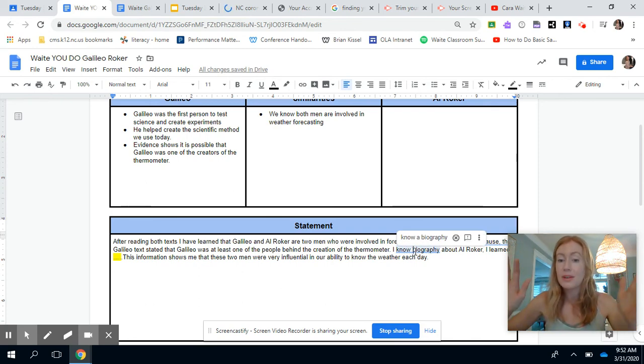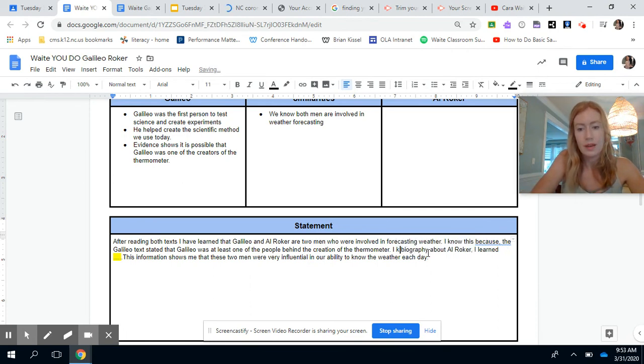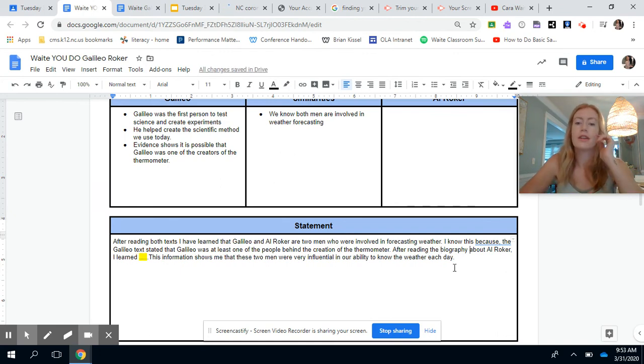Look, I'm rereading, and it's okay if you make a mistake, but go back and look. So I know my picture is blocking this. So it would make more sense to say after reading the biography about Al Roker, I learned, okay? Please reread. You want to do that before you share anything with me. I know this because, take out this comma is what it wants me to do. Proofread. There you go.